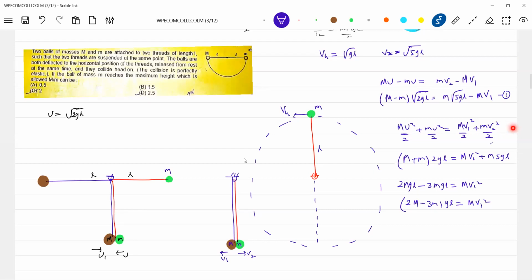Okay, let me call this equation 2. Substituting for V1, V1 will be... Substitute 2 in 1 and solve for capital M by small m.